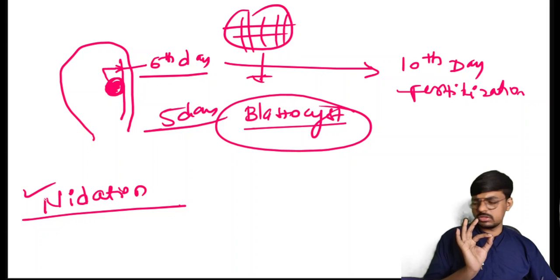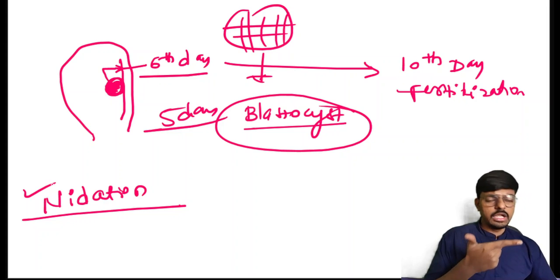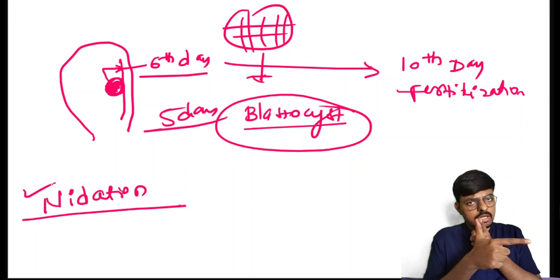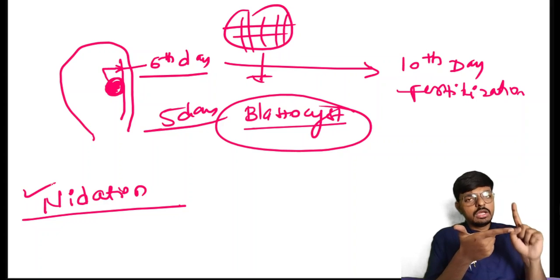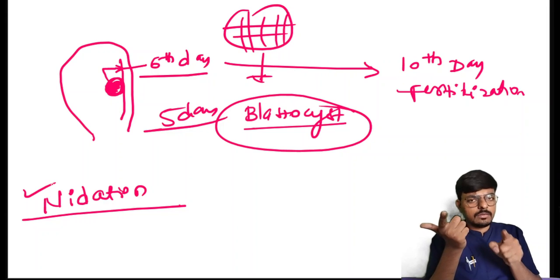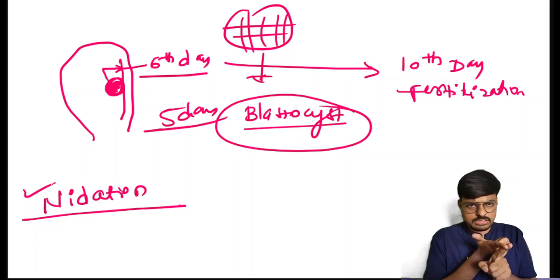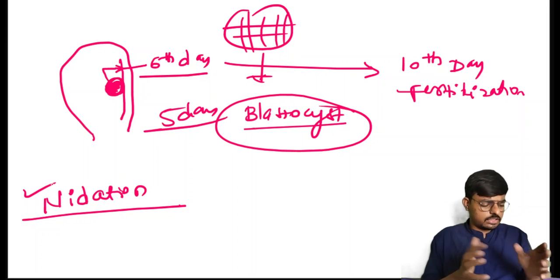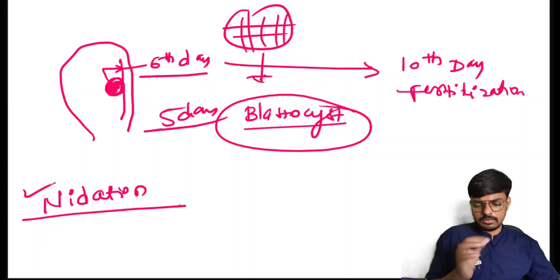Is that clear? The question is like this: in which form does the zygote enter into the uterine cavity? It enters the uterine cavity in the form of the morula. In which form does the zygote attach to the endometrium, reaching the stage of implantation? That is in the form of the blastocyst. This blastocyst further grows and makes the fetus. Is that clear? Very nice of you all.